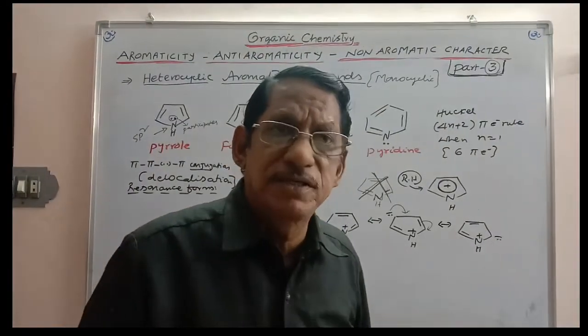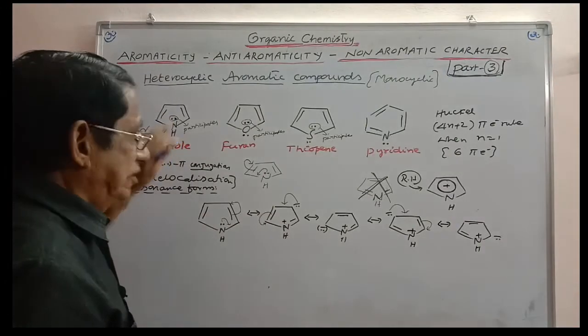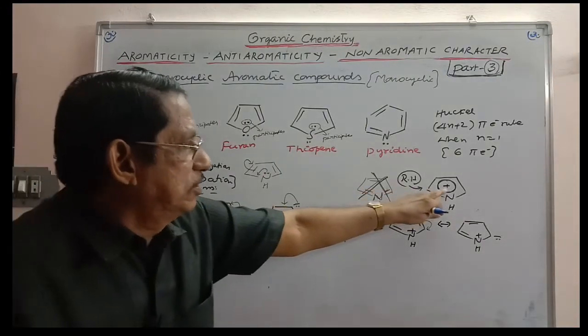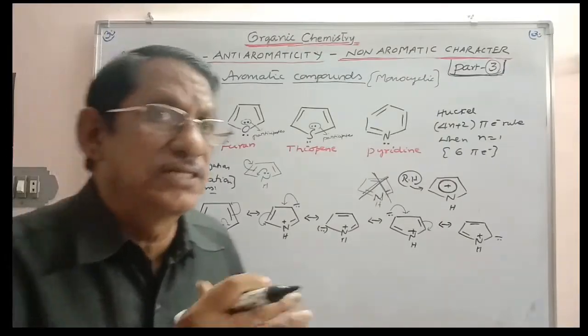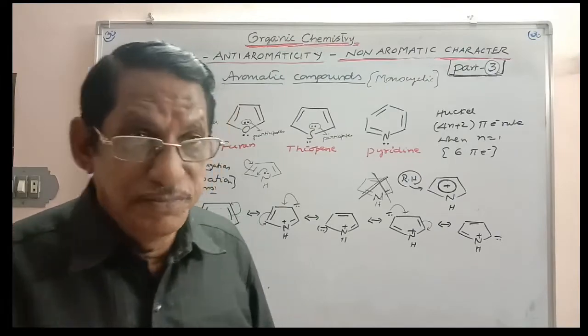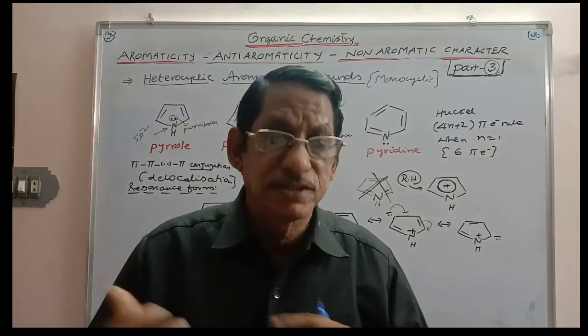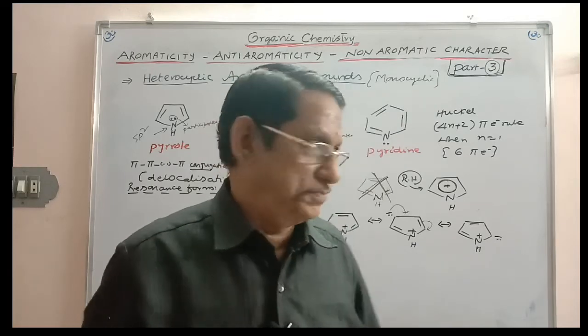Why is it a weak base? Because the lone pair of electrons on nitrogen is participating in delocalization here. As a result, the lone pair is not easily available, so the basic character is also less. That means pyrrole has weak acidic character as well as weak basic character. It has a dual nature.